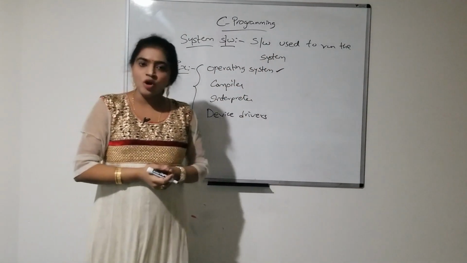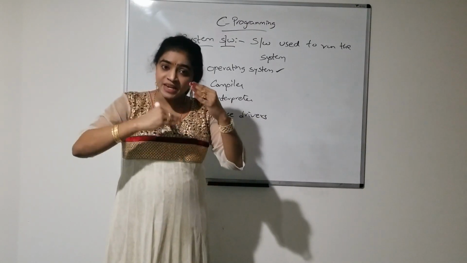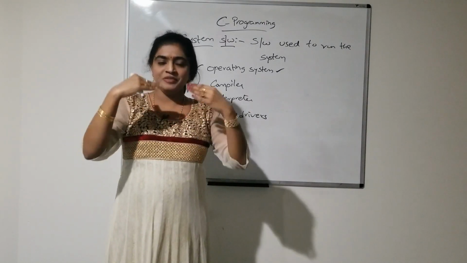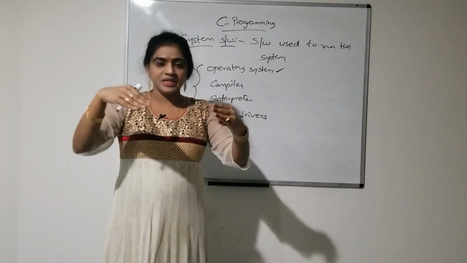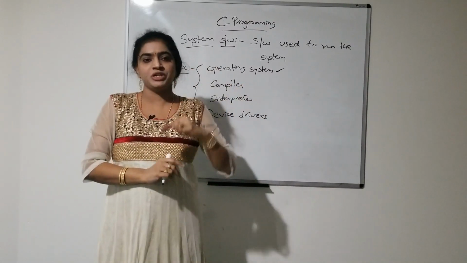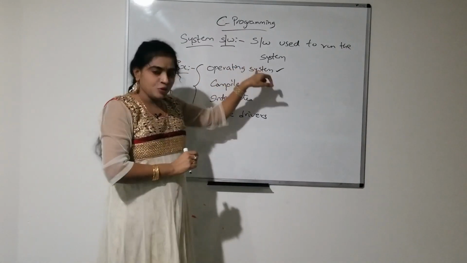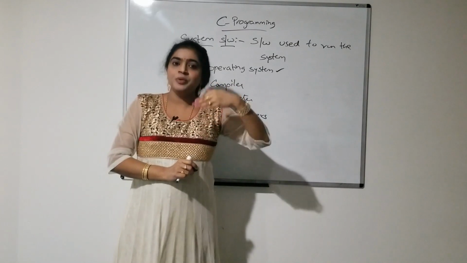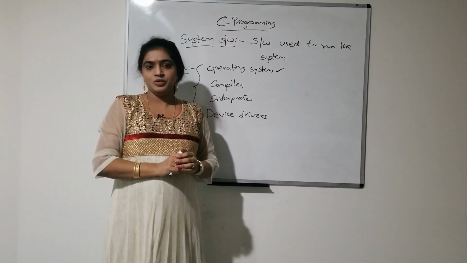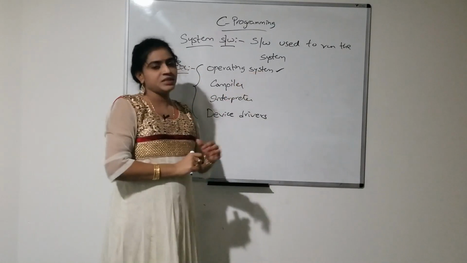So, what is meant by an operating system? Operating system is an interface between user and the computer. Between the user and the computer, there will be an interface, that is the operating system. It works as a mediator between user and the computer. So we as users are able to communicate with the computer with the help of this operating system.